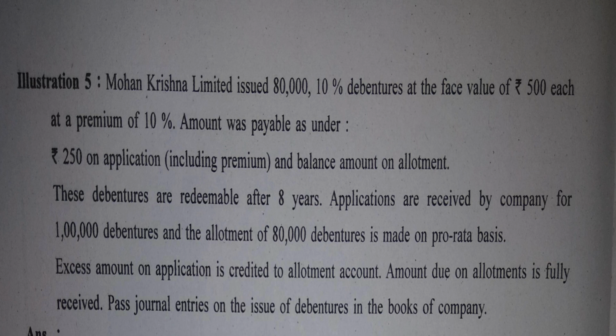If you will see in the fourth line of this question, they say redeemable after 8 years. Redeemable is to return the amount of debentures. This is a new word for you. So see, just the way I said, debenture is a liability of the company. What does a liability mean? That means you are supposed to pay.